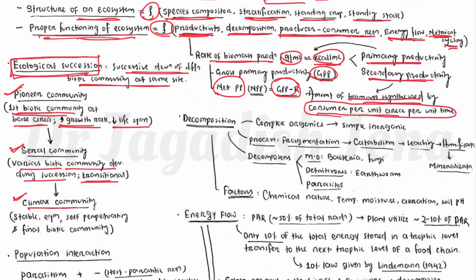Climax community is the stable community. It developed with respect to time, so it is mostly stable, in equilibrium and self-perpetuating. It is the final biotic community. So the first community is the pioneer community, which is the initial community, and the last one is stable, that is the climax community.